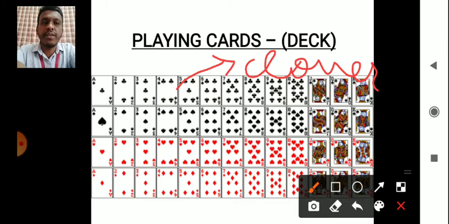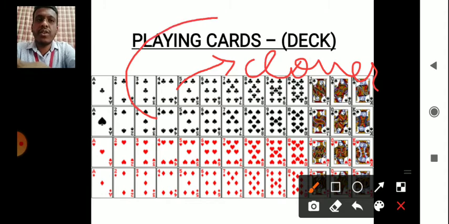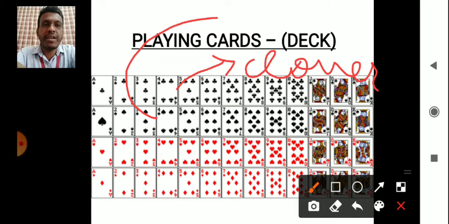Clover. It is a clover. What is this known as? We used to call it spit. Now in English it is known as a spade.